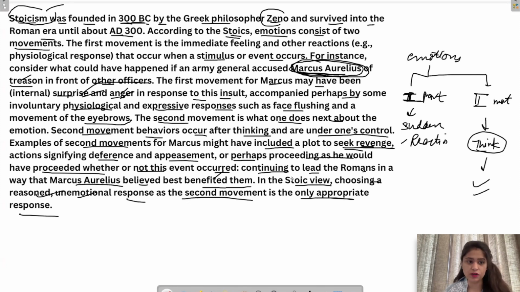And as per this philosophy and ideology, a thought-out, reasoned, unemotional response is the only appropriate response. So as the second movement is the only appropriate response, we should go for this. These sudden passionate things we should ignore; the only appropriate thing is what you do after thinking it through.